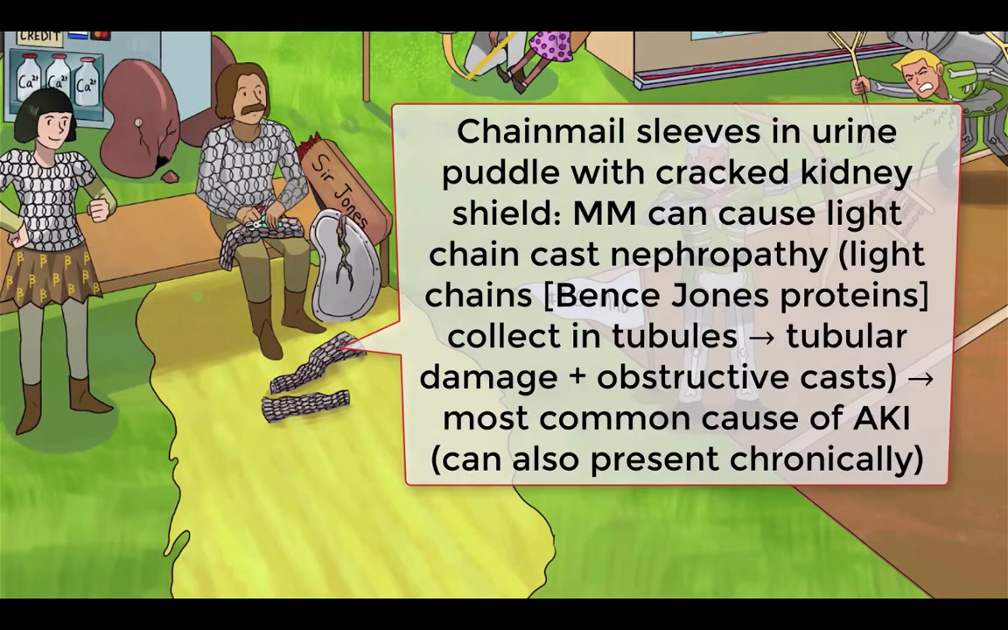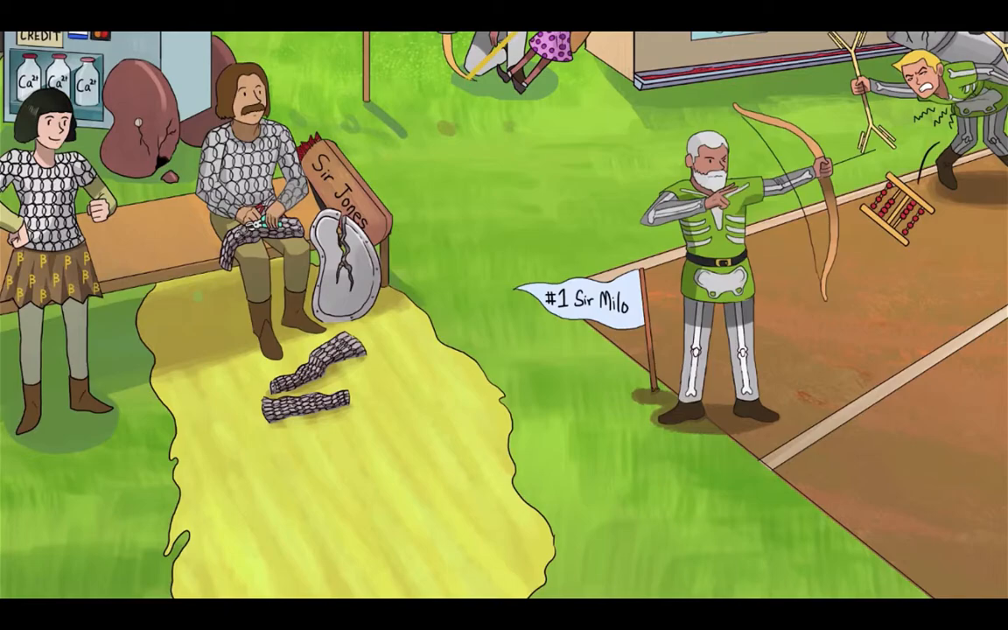Light chain cast nephropathy is the most common cause of AKI in patients with multiple myeloma, which is why we've drawn in our recurring AKI symbol, an acutely cracked kidney. Though keep in mind that light chain cast nephropathy can also present chronically. It occurs in the setting of increased serum light chains. You know, those Bence Jones proteins we talked about earlier. These little light chains are so small, in fact, that they're freely filtered across the glomerulus.